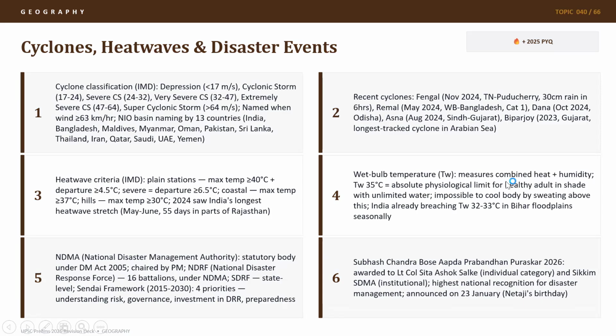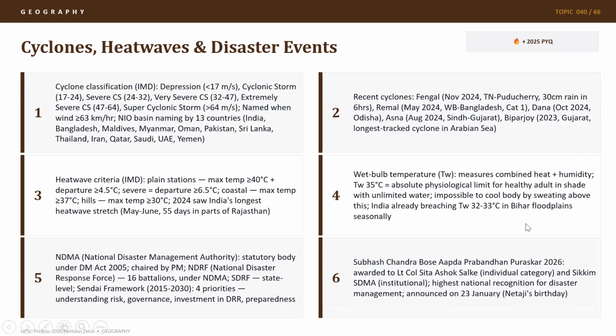Now, what happens there? Because it combines heat and humidity, it is the absolute physiological limit for a healthy adult in shade with unlimited water. Due to the wet bulb, humidity is very high, so it is impossible to cool the body by sweating alone above this. So you have to consistently drink water, or you have to take some artificial cooling mechanism, because your body itself through sweating is not cooling down because of high humidity outside.